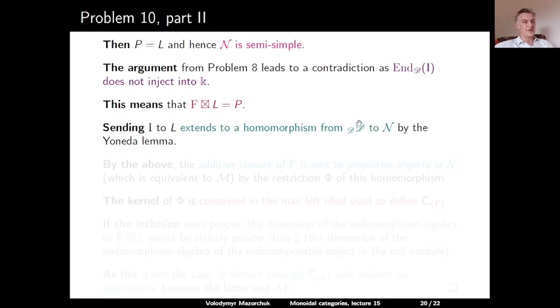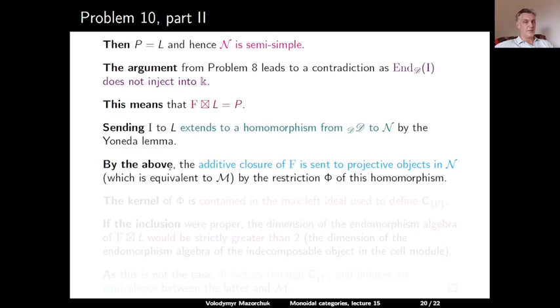Now, sending the identity object I to the simple object L extends to a homomorphism from the left regular D-module to N by the Yoneda lemma. And from the above, we see that the additive closure of F is sent under this homomorphism to the category of projective objects in N, and this category is equivalent to M. So let us denote by phi this restriction. So this is a homomorphism from the additive closure of F inside the left regular D-module to the projective objects in N, which is equivalent to M.